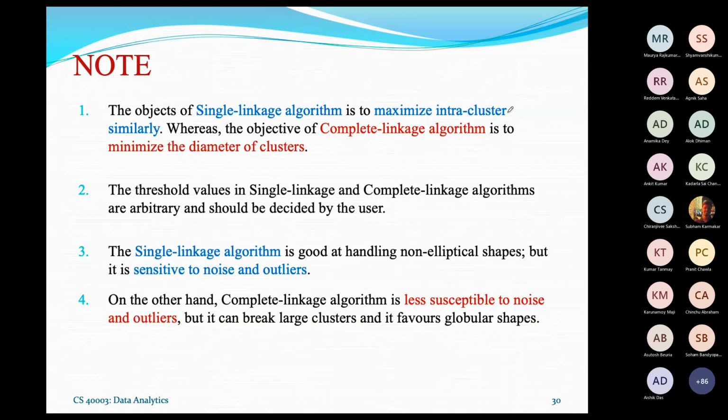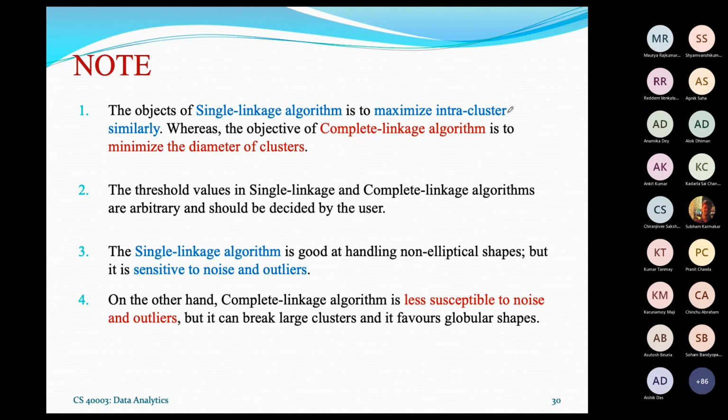Then threshold values in single linkage and complete linkage algorithms, obviously you can choose arbitrarily, but they should be appropriate to the criteria that you follow. Now, the single linkage algorithm is observed to be very good at handling non-elliptical shapes. That means if it is not flattened but more or less circular in shape, then usually single linkage is good. On the other hand, the single linkage algorithm is sensitive to noise and outliers, because with noise and outliers, your cluster will not be a uniform shape, rather it will be elliptical or non-elliptical.